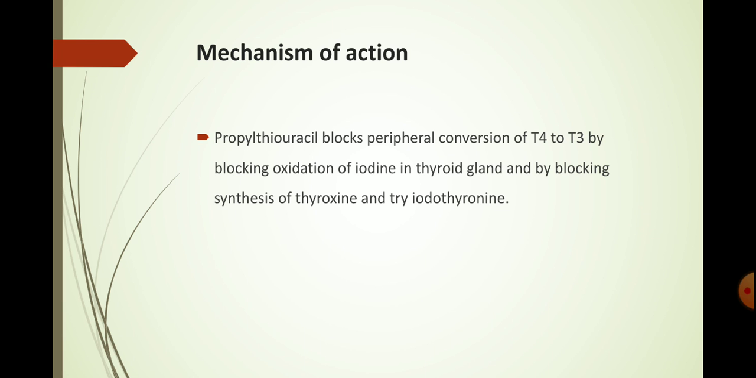Next, the mechanism of action. The propylthiouracil blocks the peripheral conversion of T4 to T3 by blocking oxidation of iodine in thyroid gland and by blocking the synthesis of tyrosine and triiodotyrosine. Okay, the propylthiouracil blocks the conversion of T4 to T3 hormones. Okay.